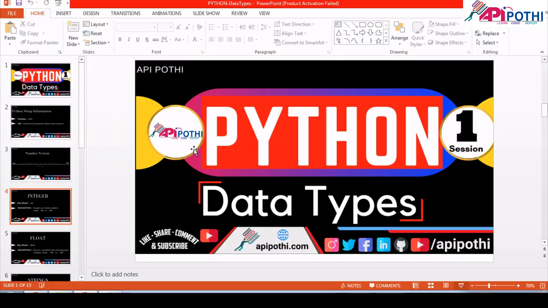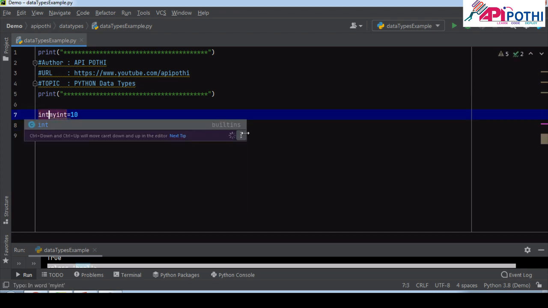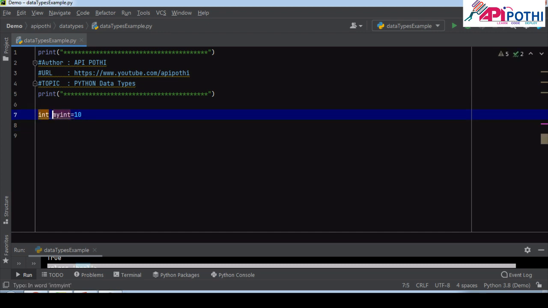Now let's come to our IDE, where we are going to write the integer. Suppose I have created one variable, my int equal to 10. We don't have to write int, because as soon as you assign 10, Python is intelligent enough to understand that this 10 is an integer.